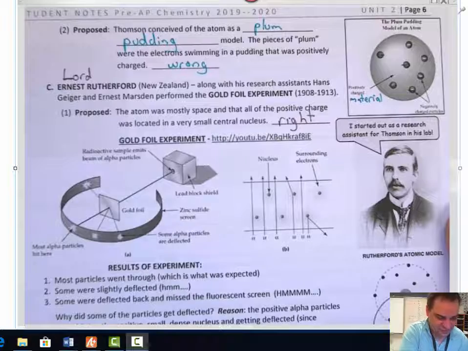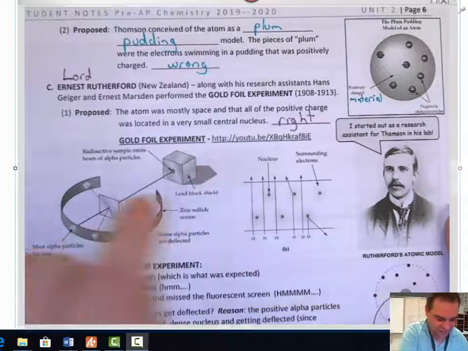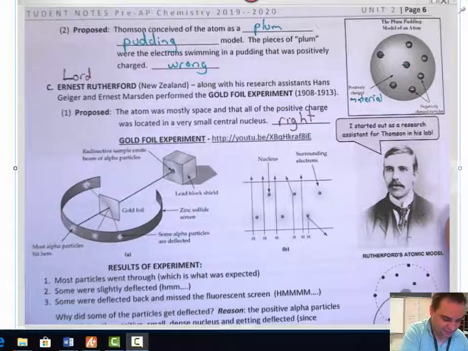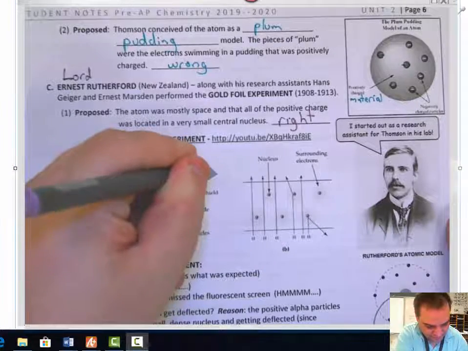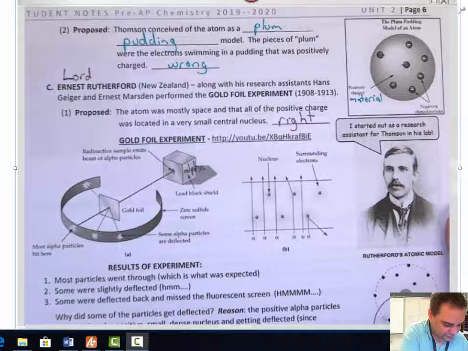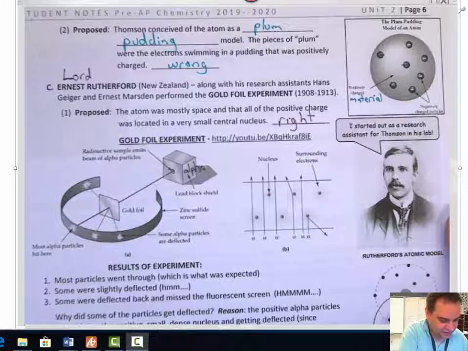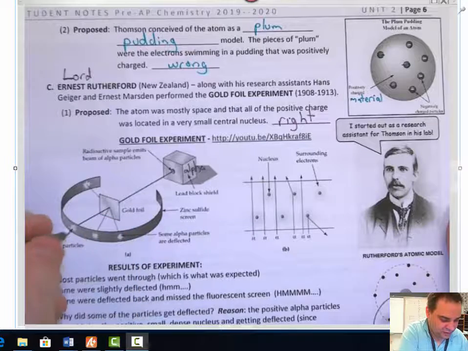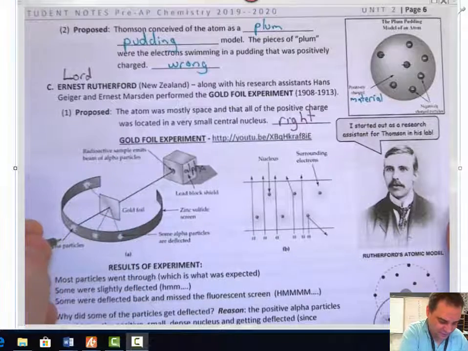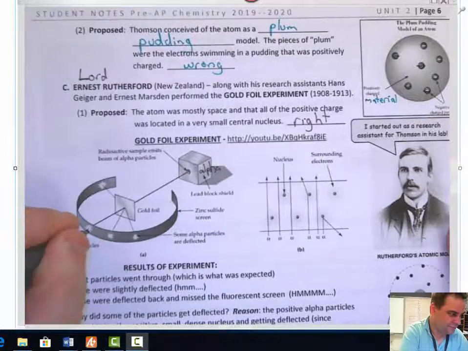Okay? Here is a video that you can watch to see the gold foil experiment. Here's basically what happened in this. So these are alpha particles that are going to come out here. Okay? And he was expecting, when he shot these alpha particles at the gold foil, that all of them would go here.